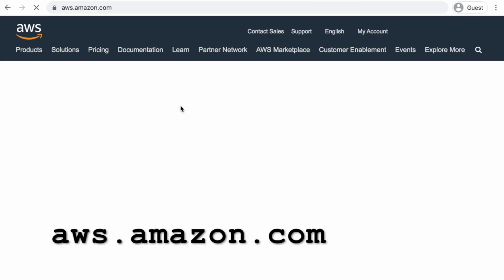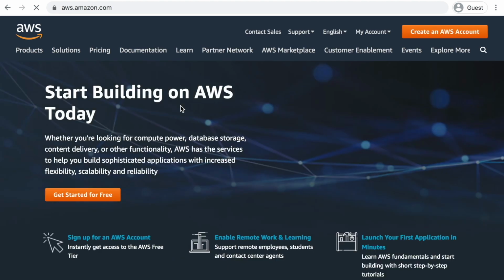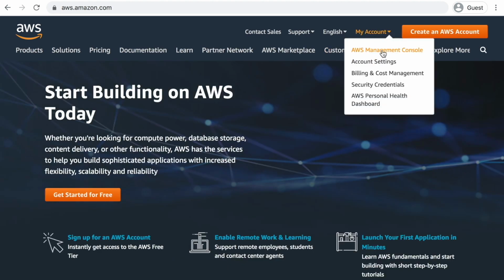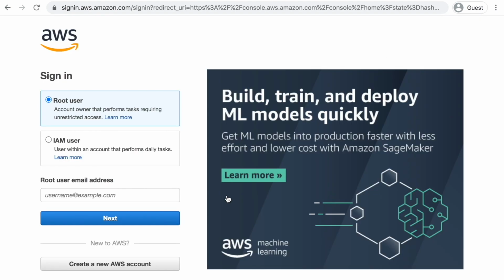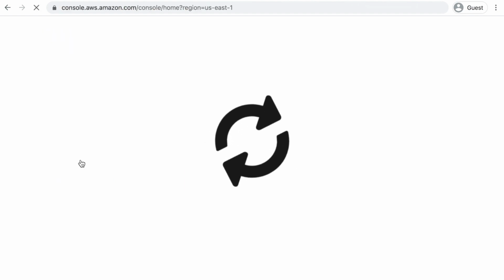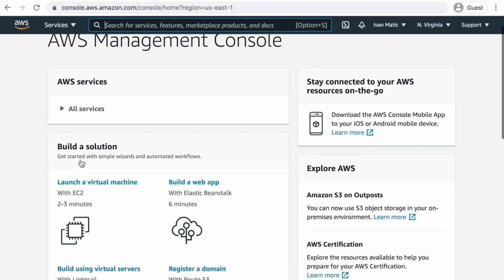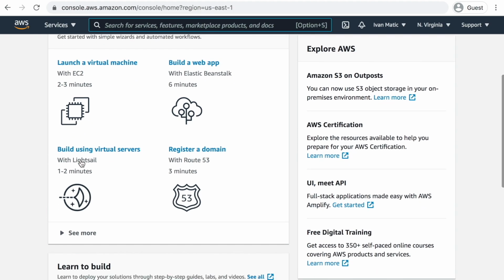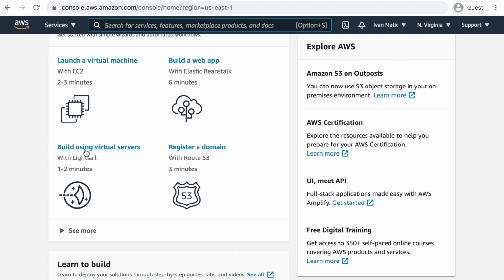It's time to open your favorite browser, go to aws.amazon.com, select Management Console, create an account if you don't have one. If you do, then you select the option of root user and put your email address. On the next page you will be asked for a password, and in a few moments you will be in. There is a link build with virtual servers with Lightsail. You click on that.